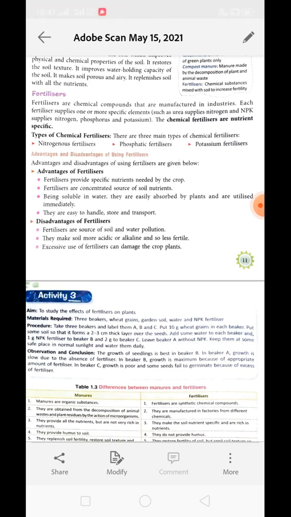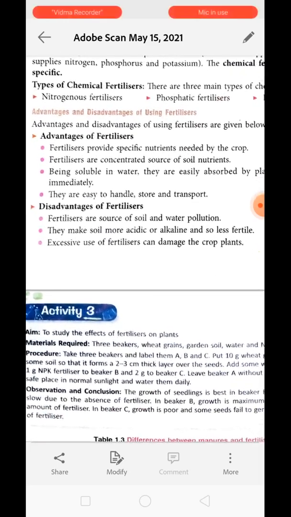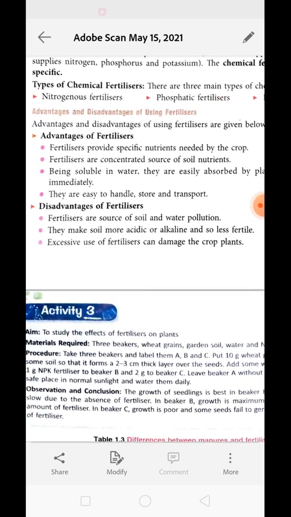Now what about disadvantages? Do we have any disadvantage of using fertilizer? Yes, we do. For example, fertilizers are a source of soil and water pollution. How does it cause soil and water pollution? Just think about it. If you are applying the fertilizer in excess amount, what will happen?